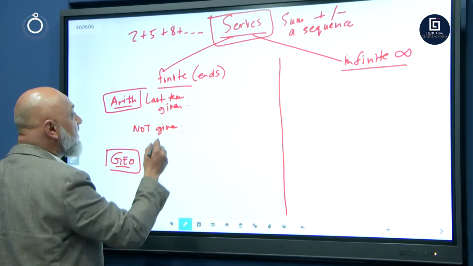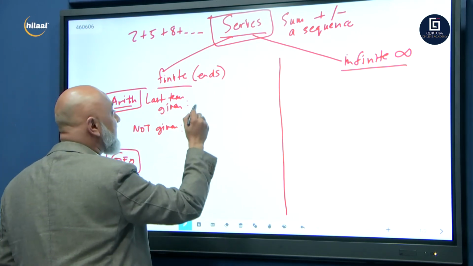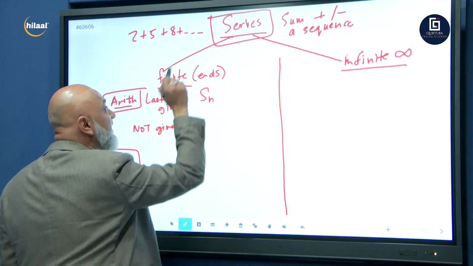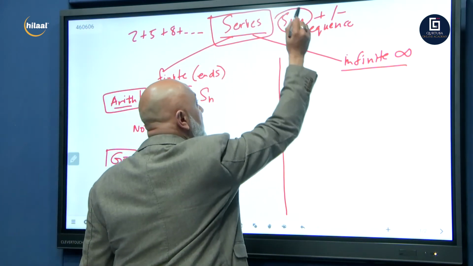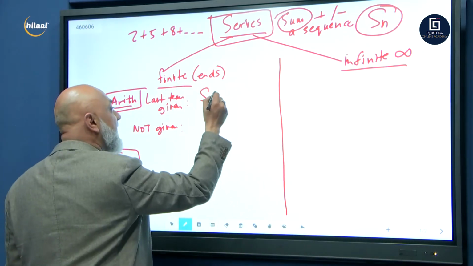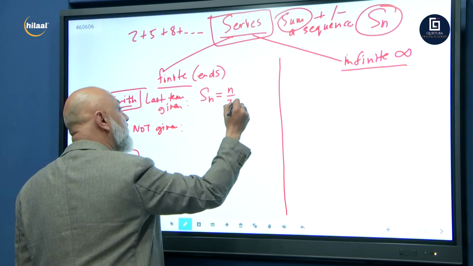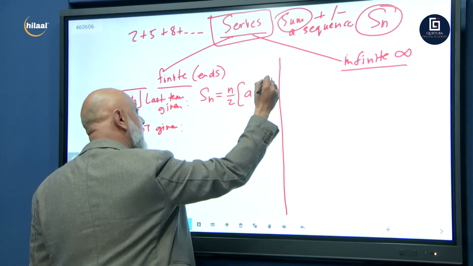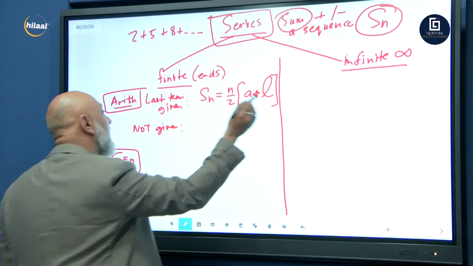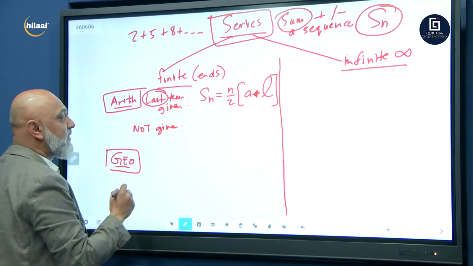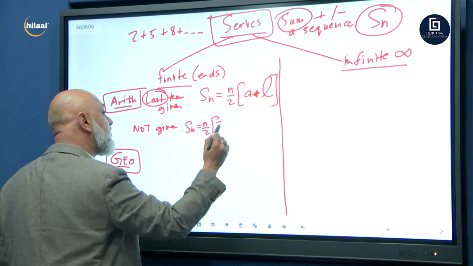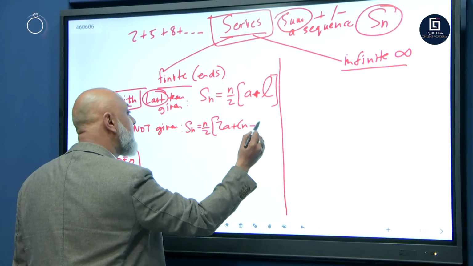Now, arithmetic, when the last term is given, we use Sn, not Tn, because we're summing. Remember, for series, we're finding the sum. So it's not Tn, it's Sn. Sn equals n over 2 into a plus L, and L is your last term. And when it's not given, Sn equals n over 2 into 2a plus n minus 1 times d.